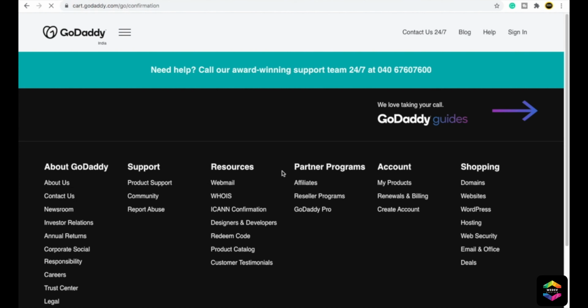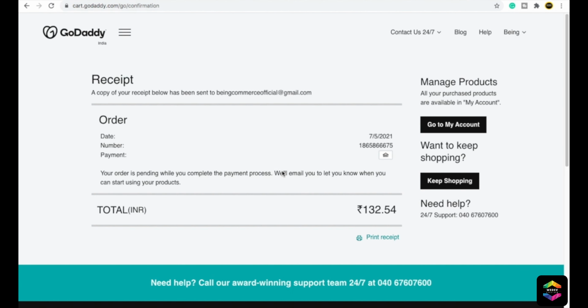Then just wait for some seconds, it will automatically take you through. So now you can see that you have successfully purchased a domain from GoDaddy and it is taking you to the thank you page. Super simple.